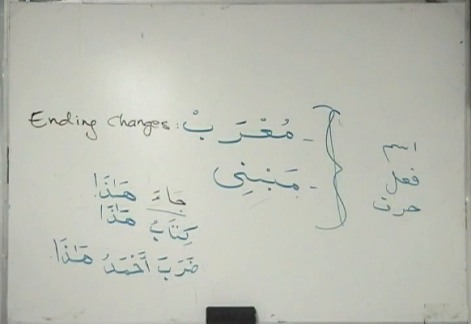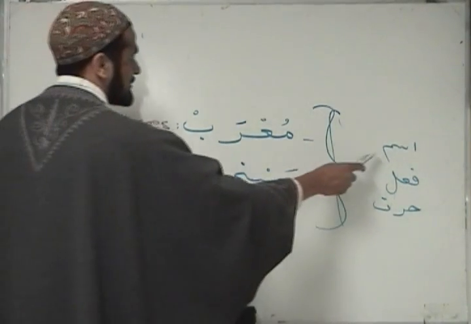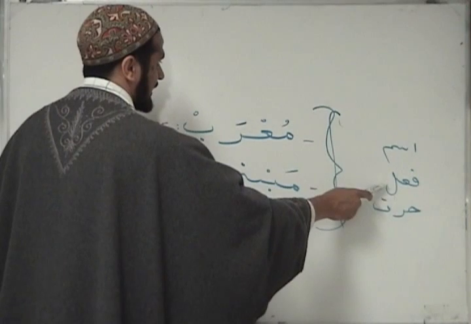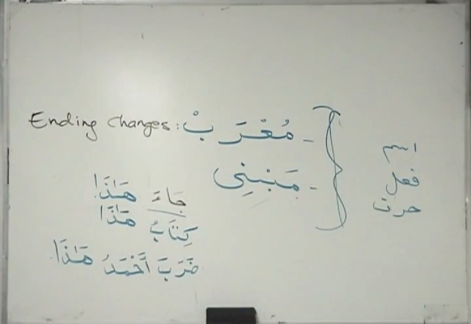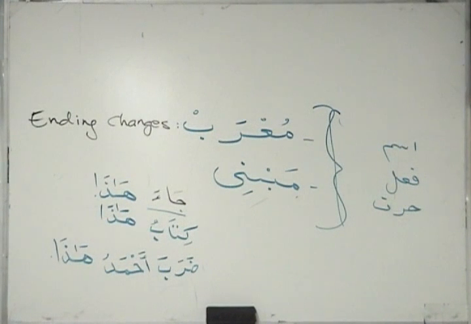But we have to know what mu'rab and mabni is first, and then we will categorize them. Which one amongst ism, fi'al, and harf? One thing is for sure, harf is always mabni, but ism and fi'al can be mabni or mu'rab.